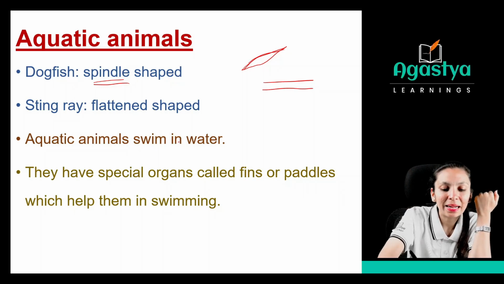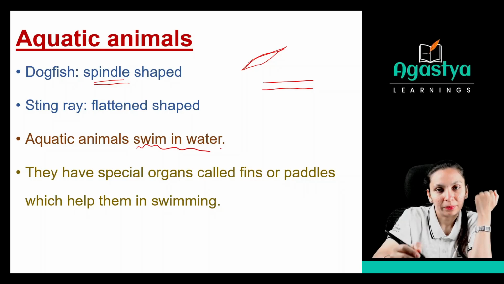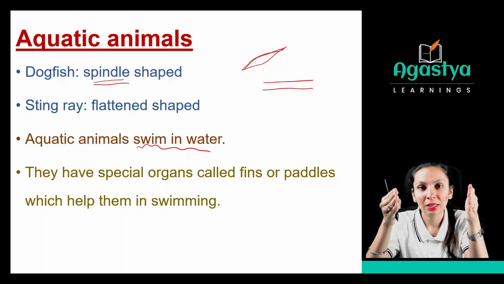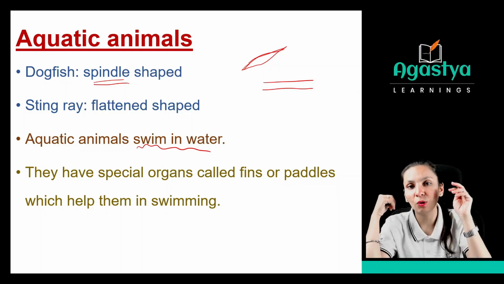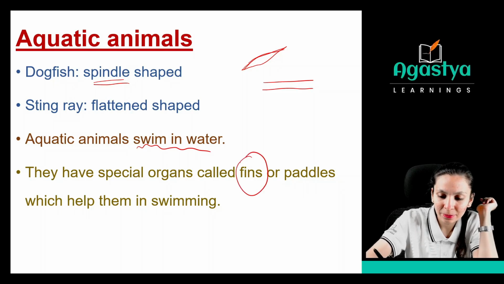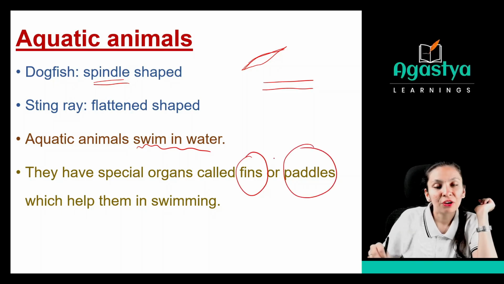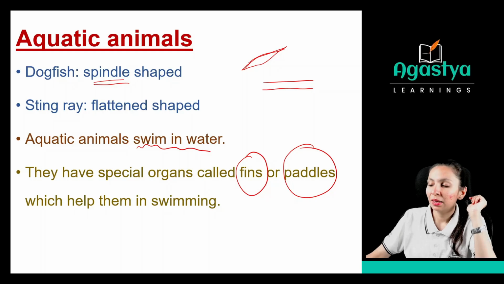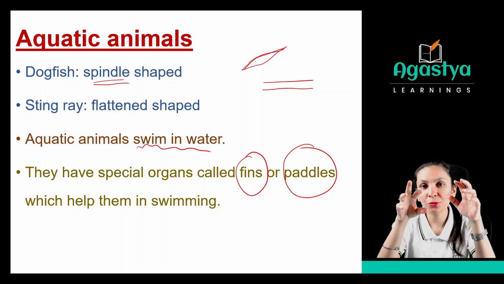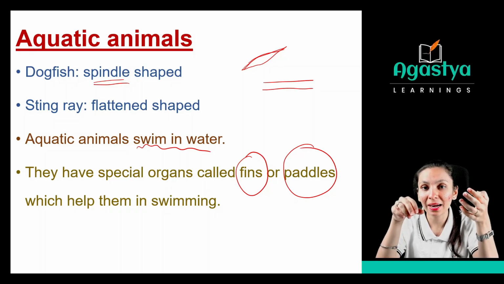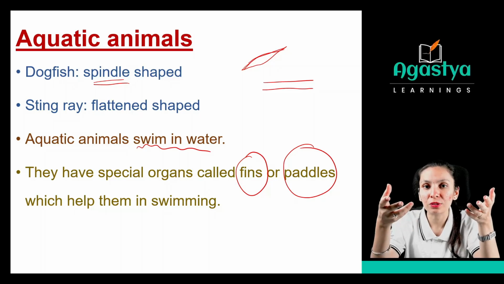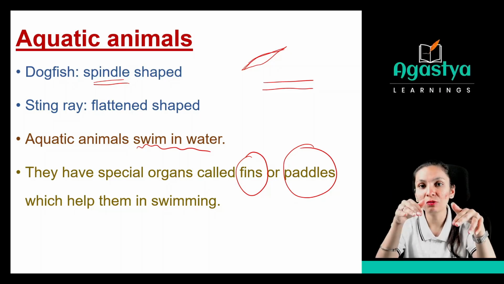These aquatic animals swim in water. How can they live? They will not stand at one position. They will always be swimming in the water, right? And they have special organs like fins or paddles which help them in swimming. Now see, as you know, whenever some person is going diving, they will wear some kind of suit or clothes to swim in water, to dive in water, right?